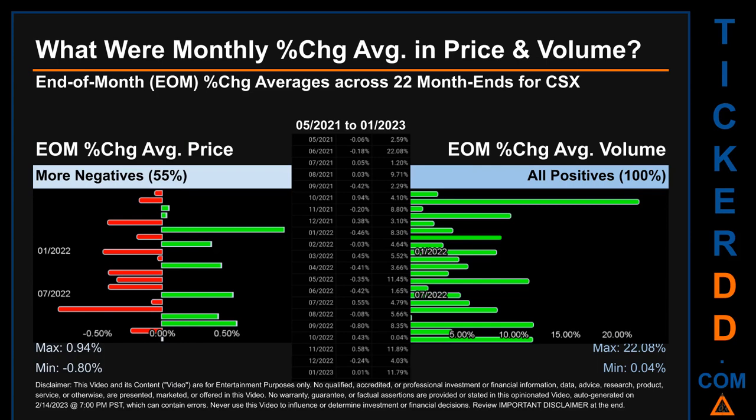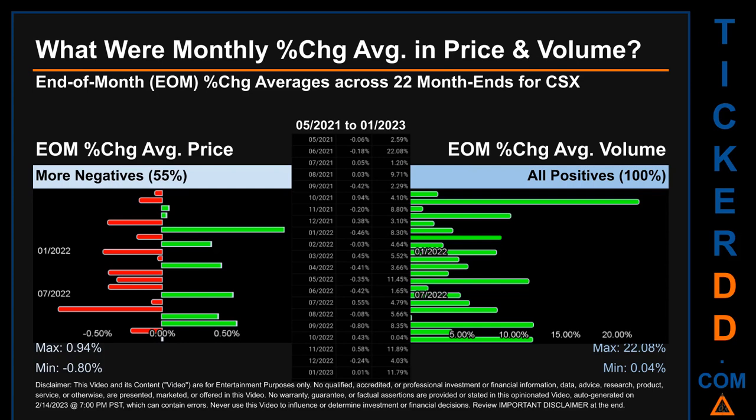From 05/2021 to 01/2023, out of 22 month ends, 12 had a negative percentage change in average price, meaning 55% of month ends saw a negative percentage change in average price. In terms of volume, 22 out of 22 month ends had a positive percentage change. That is 100% of month ends saw a positive percentage change in average volume.